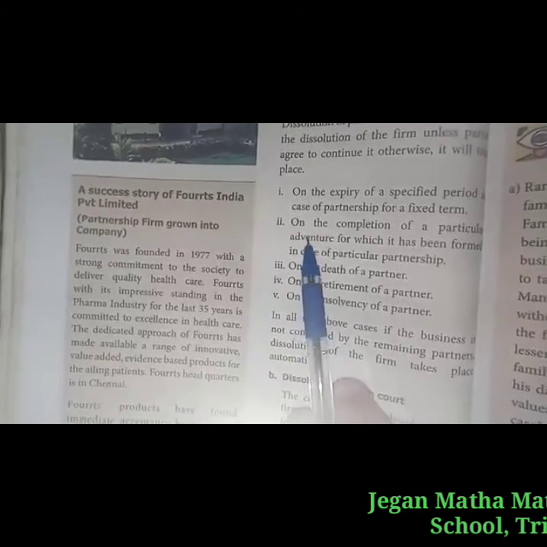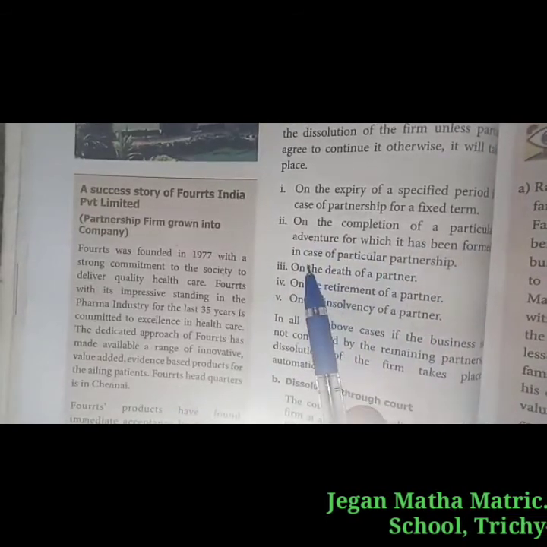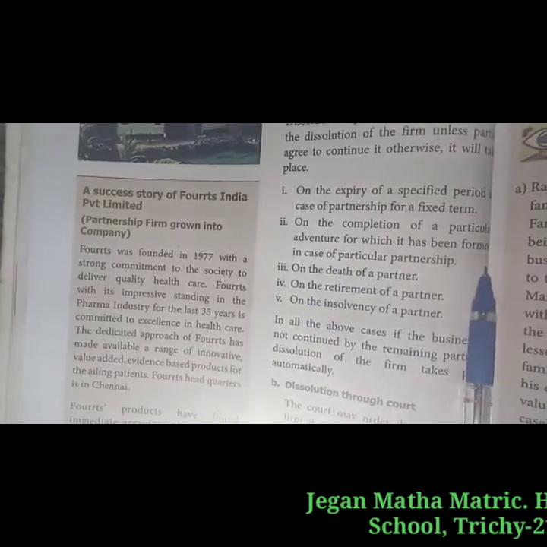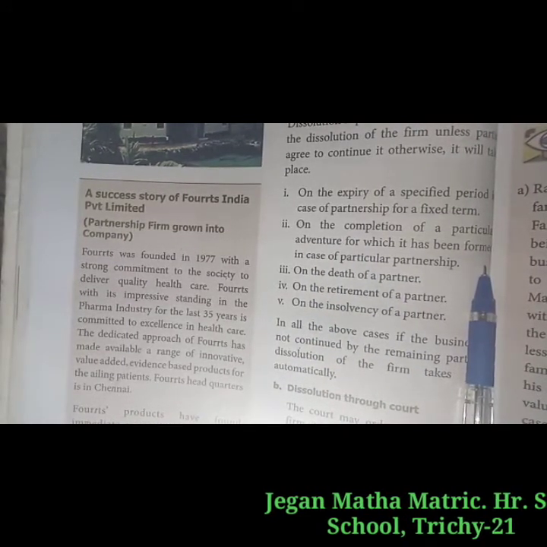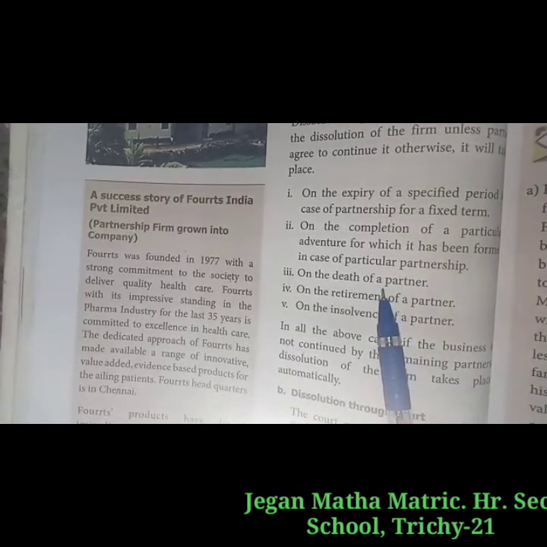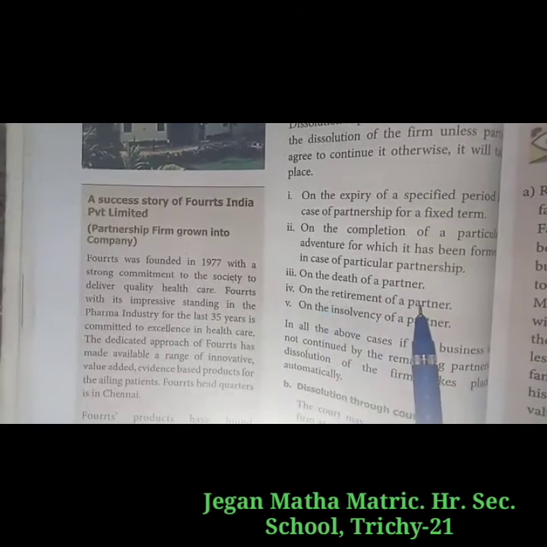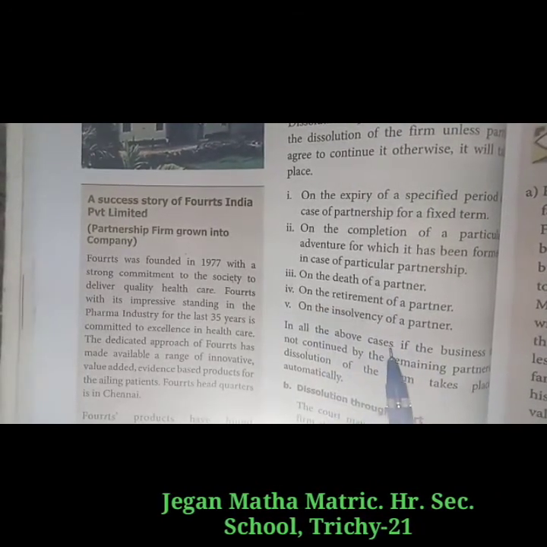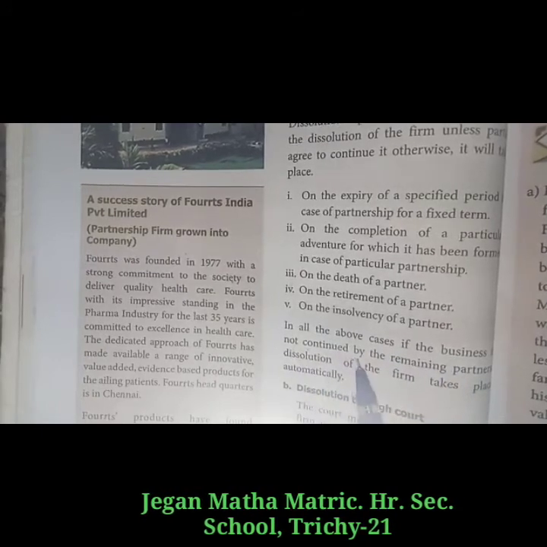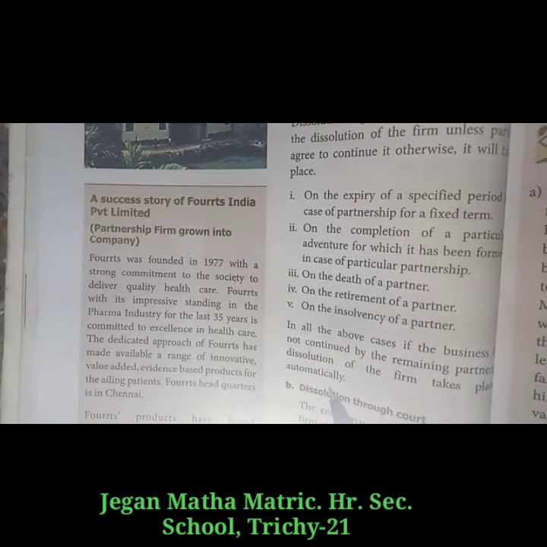Second, on the completion of the particular adventure for which it has been formed, in the case of particular partnership. After the completion of the business, the partnership comes to an end. The next one, on the death of a partner, the retirement of a partner, or the insolvency of a partner. In all the above cases, if the business is not continued by the remaining partners, dissolution of the firm takes place automatically.